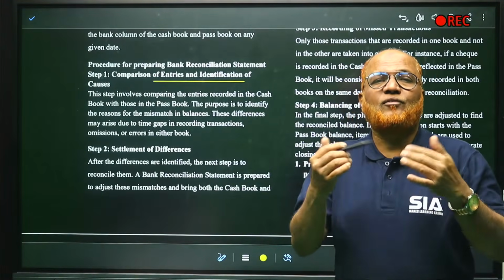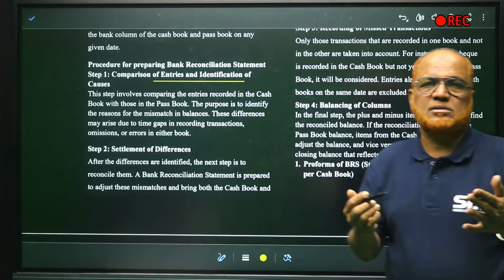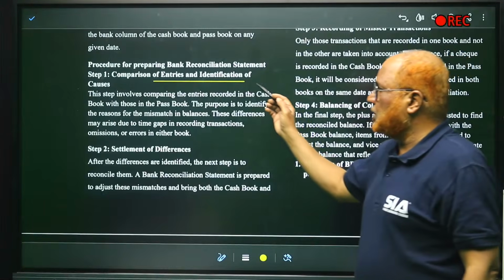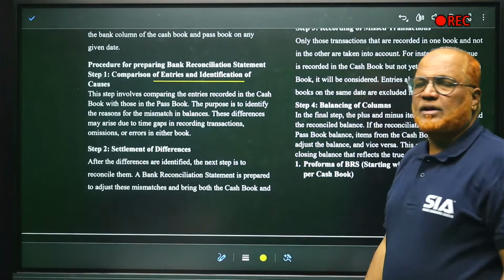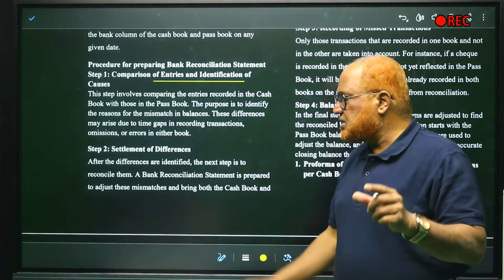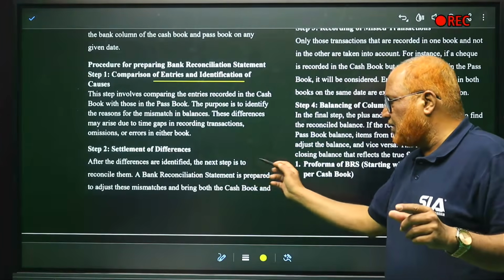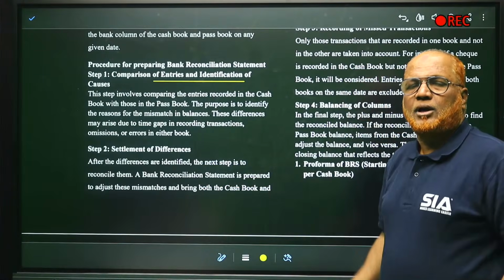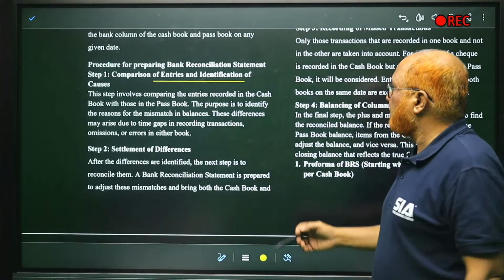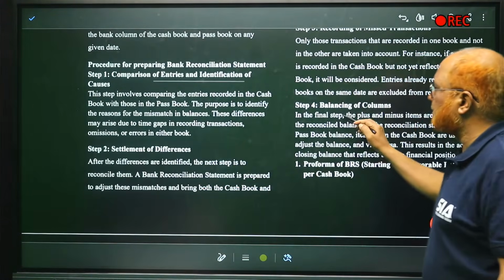You have to find out the items which are there in both, identifying the entries and causes. Secondly, settlement of differences. Now whatever differences come, after the differences are identified, the next step is to reconcile. A bank reconciliation is prepared to adjust. To adjust that, we have to make a bank reconciliation statement.